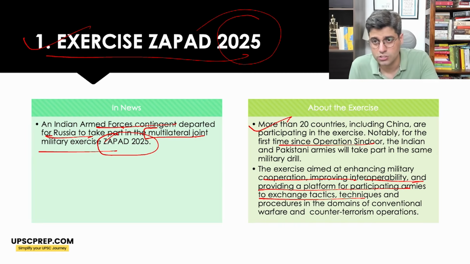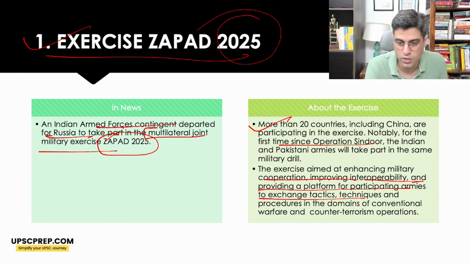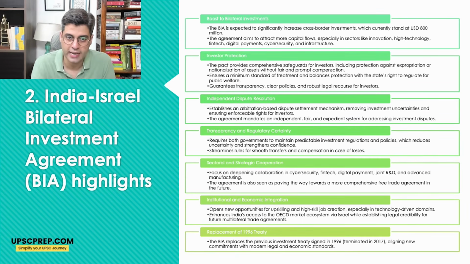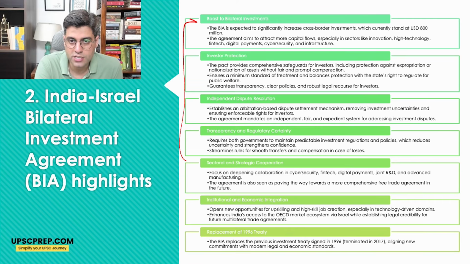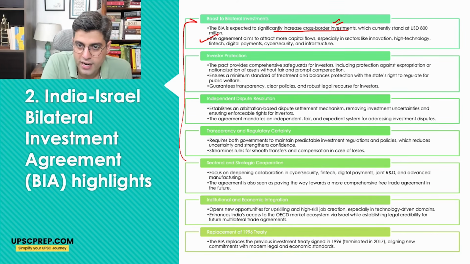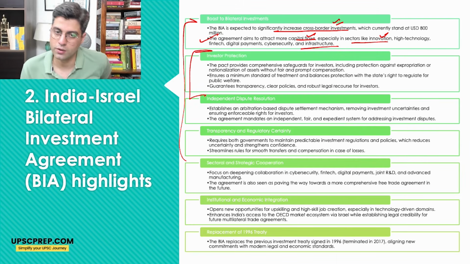Now, you might think why India will be doing it with Pakistan, but the thing is, India and Pakistan are in different groups of exercises. Okay, India-Israel bilateral investment agreement highlights. Now, very important, India and Israel have signed this bilateral investment agreement. This is expected to significantly increase cross-border investment between both countries, which stands as of now at $800 million from Israel to India. The agreement aims to attract more capital flows, especially in sectors like innovation, high technology, fintech, digital payment, cybersecurity, infrastructure.